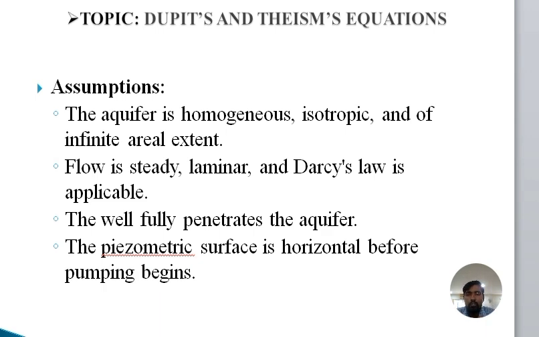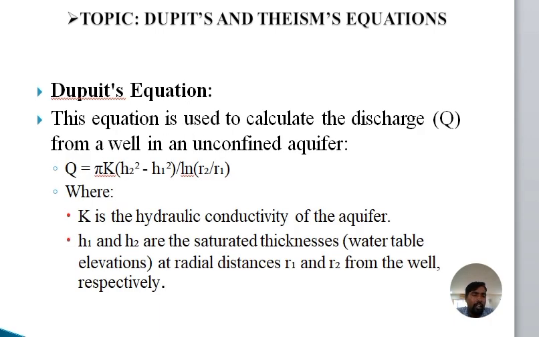Next, we are studying the Dupuit equation, which is useful only for unconfined aquifers. The equation is Q = πK(H2² − H1²)/ln(R2/R1).